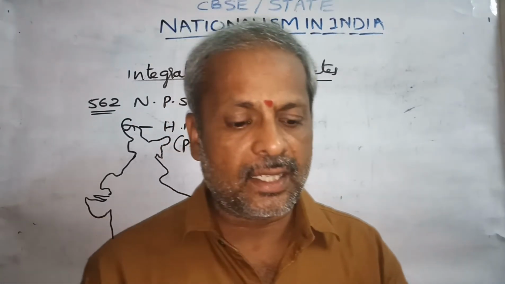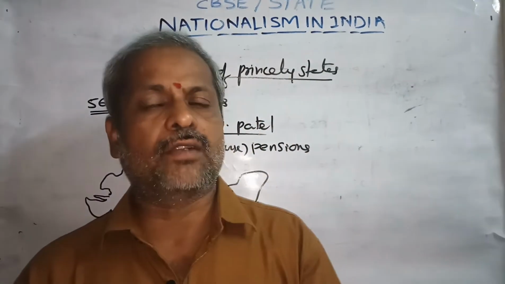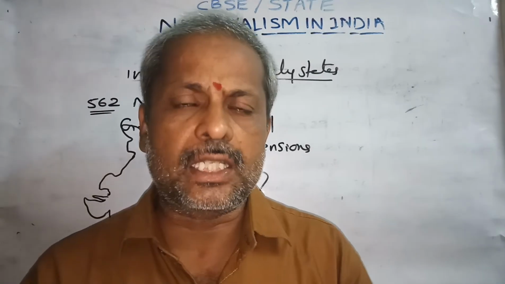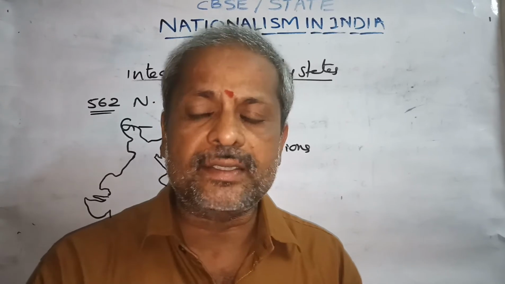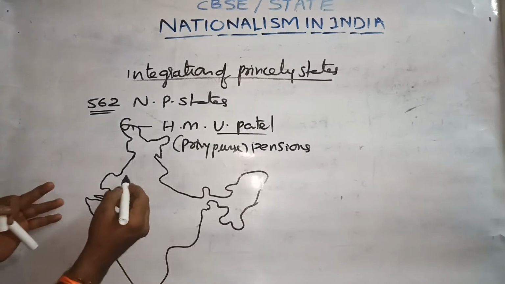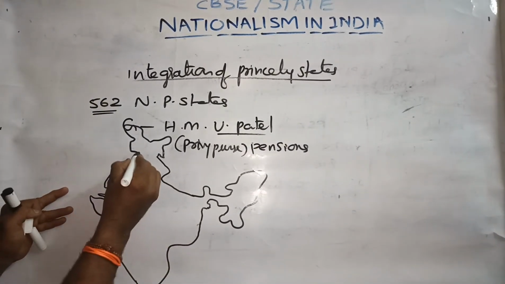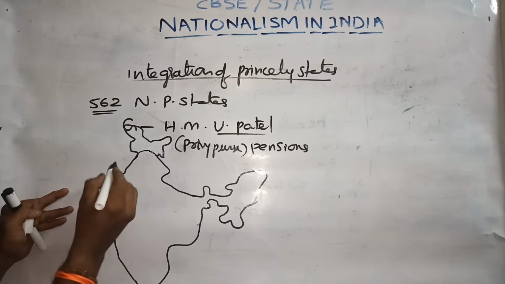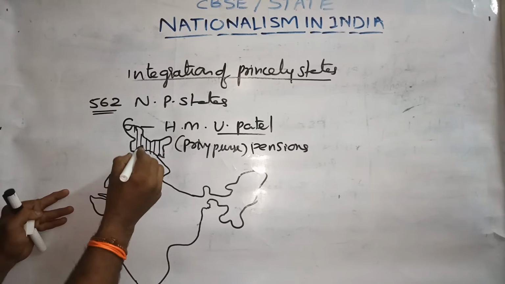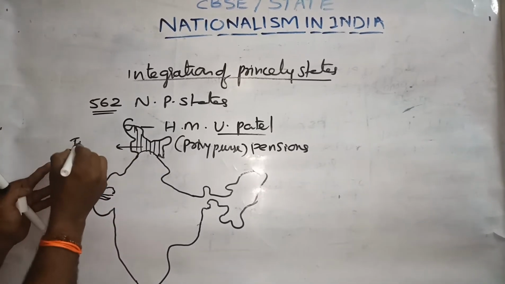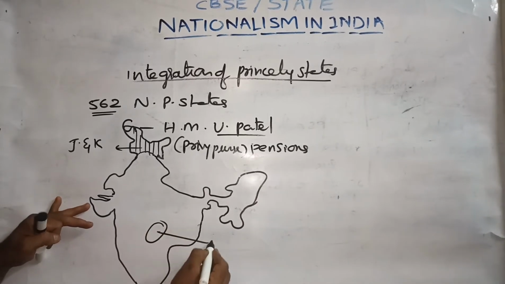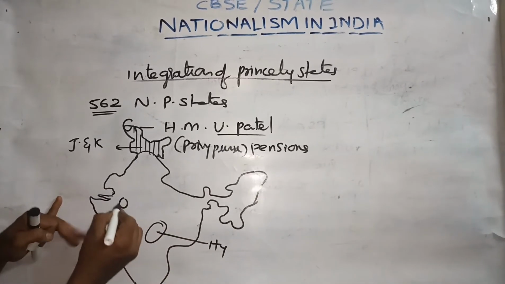After Vallabhbhai Patel, who was the first Home Minister, explained in this proper manner, all the native princely state leaders accepted to join their places into the Indian Union except three. If you see, what were the three that did not accept to join the Indian Union? These three native princely states were Jammu and Kashmir, Hyderabad, and Junagadh.